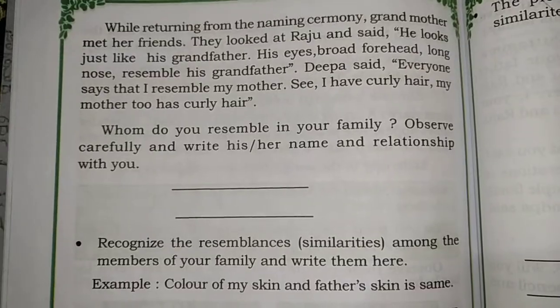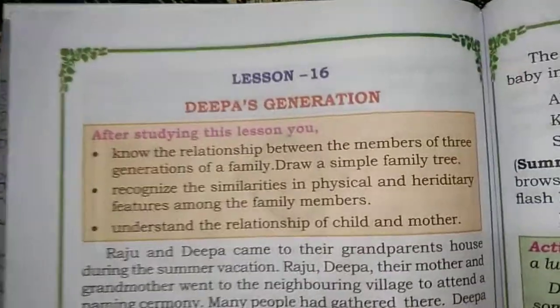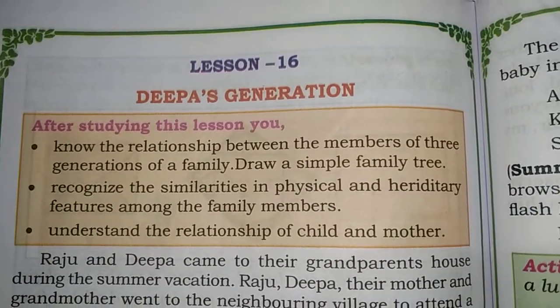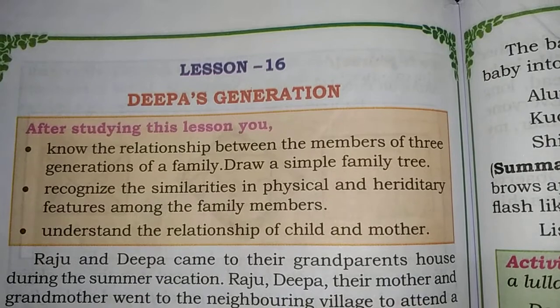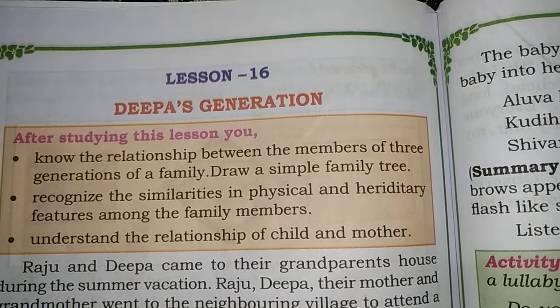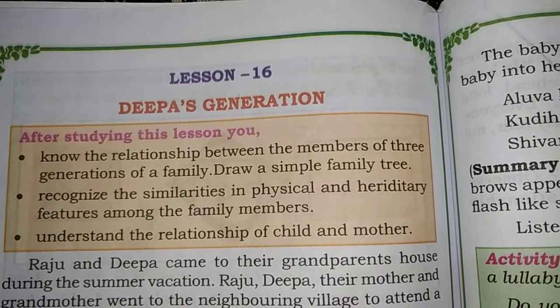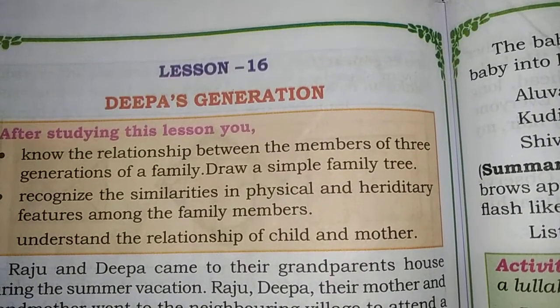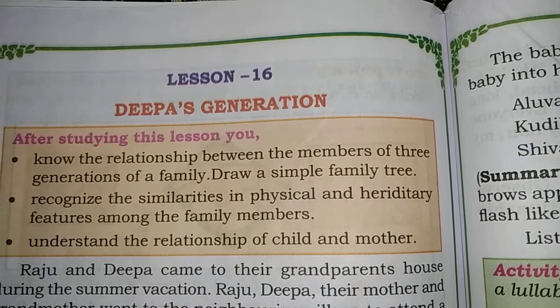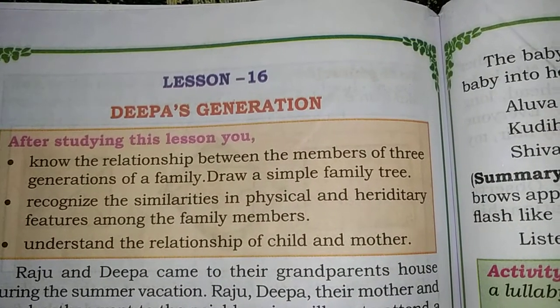Now let us discuss one by one. Here, the first generation. After studying this lesson, we are going to discuss the relationship between the members of three generations of a family, and draw a simple family tree.